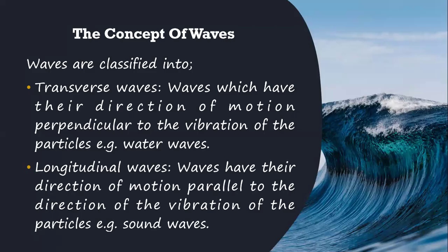The other classification of waves is the longitudinal waves. Longitudinal waves have their direction of motion parallel to the direction of the vibration of the particles. Take an example of sound waves. So transverse waves differ from longitudinal waves in their direction relative to the vibration of the particles. In transverse waves, the direction of motion is perpendicular to the vibration of the particles, while in longitudinal waves, the direction of motion is parallel to the direction of the vibration of the particles. Is that clear?